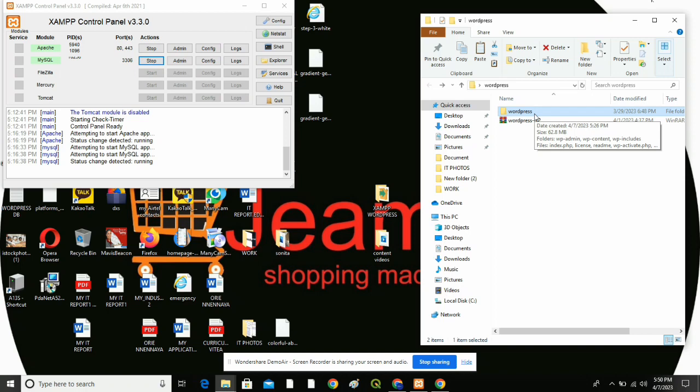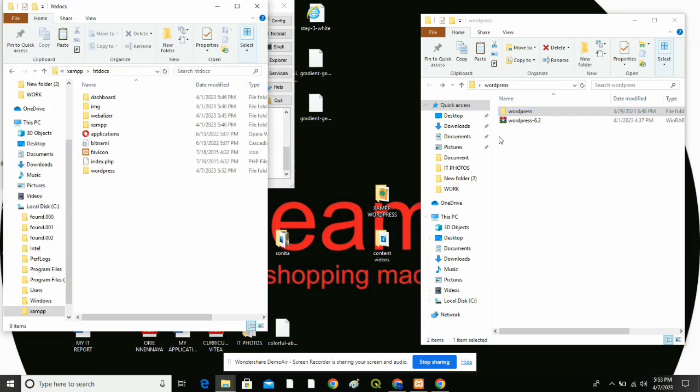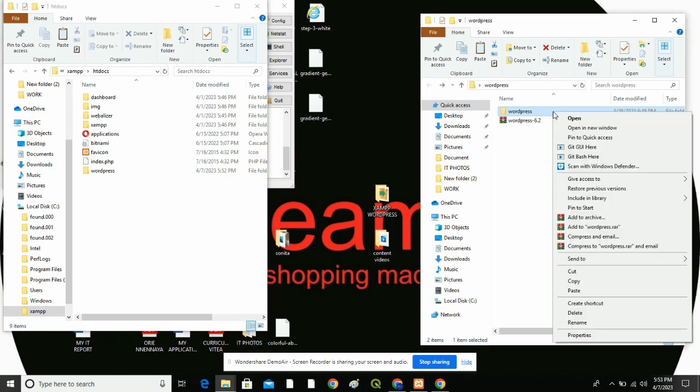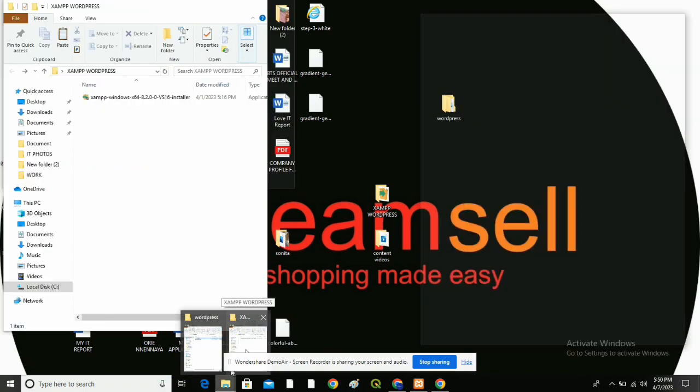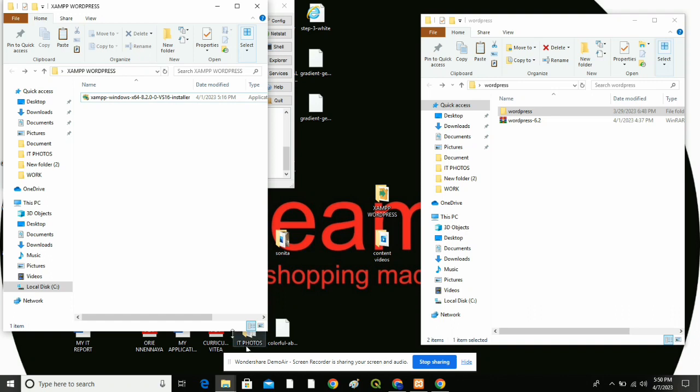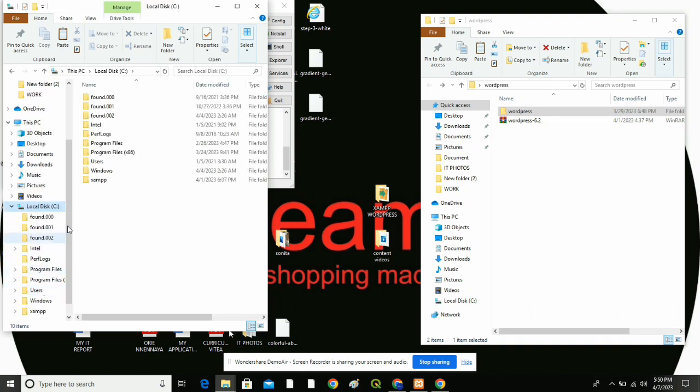Now, the next thing you're going to do, after you've extracted it, is just drag it and paste it under the root folder of where you installed XAMPP.